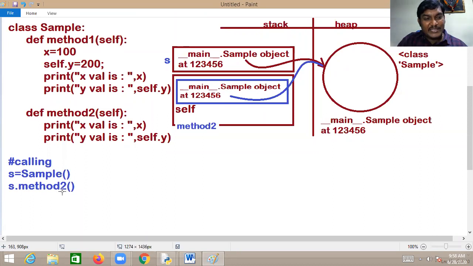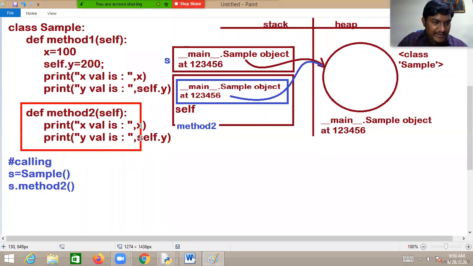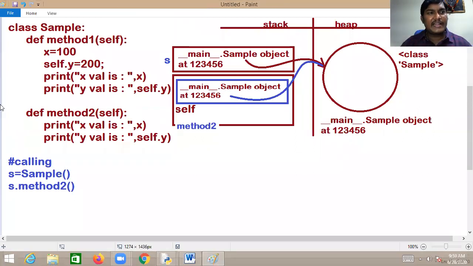When you call method 2, first we are requesting the PVM to get the value of X. Then what will the PVM do? It will search for the existence of the variable X in method 2. Have you declared any variable with the name X in method 2? The declaration is there in method 1, but leave it. In method 2, X is not there, so you will be getting an error.